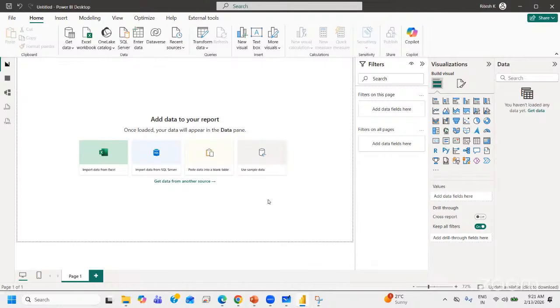So first understand the user interface, whatever basic components we discussed today. Remember the names: ribbon bar, filter page, or maybe filter tab, visualization tab, data tab. Again, if any one of you is getting this visualization tab in the above ribbon bar, do not worry. It is a common option. In some latest updates, they have made sure that visualization should go above, but you can come back to the original view where it should be. There are options, so you shouldn't think that you've downloaded a wrong version. No.